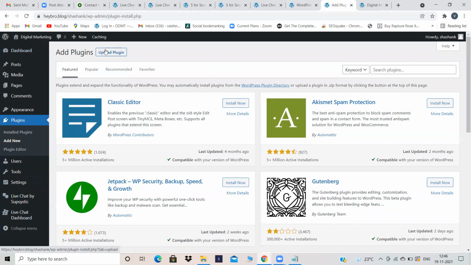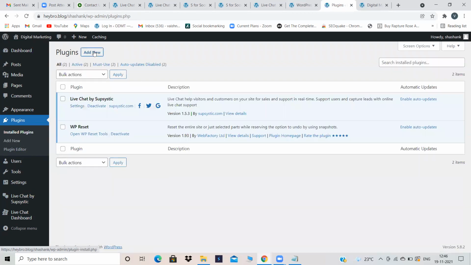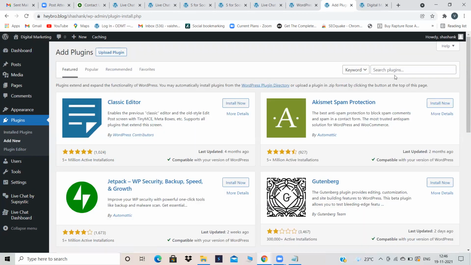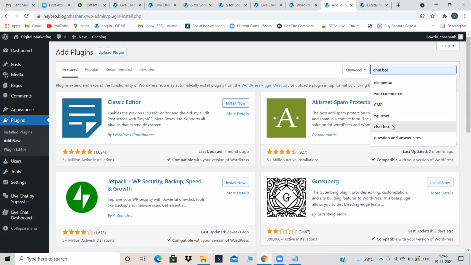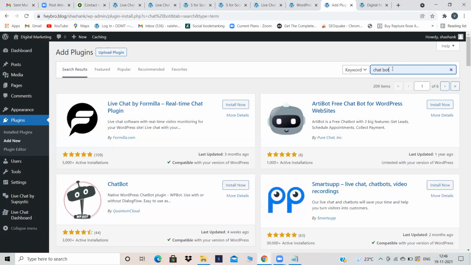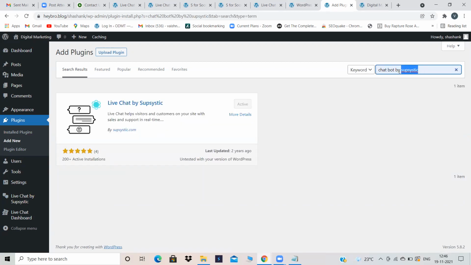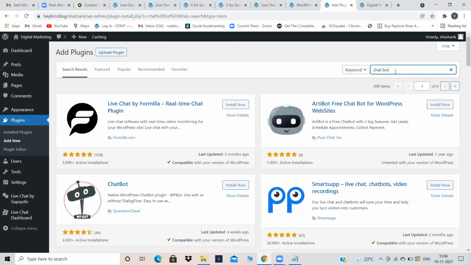Okay. One more plugin, which is, in plugins, add new, and chatbot. Chatbot is not by Subsystic. Collect.chat.